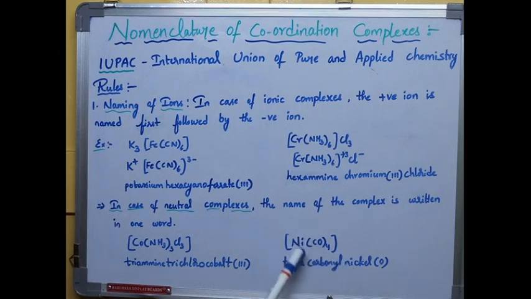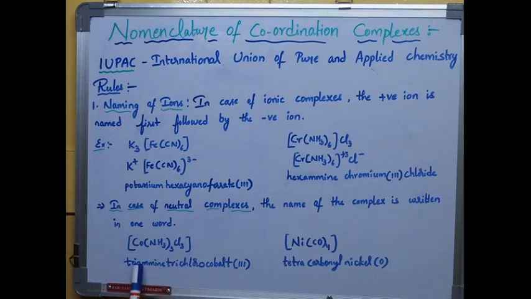You already know how to calculate the oxidation number of different complexes, so you can calculate it and write it in brackets. Now you can see [Co(NH3)3Cl3]. Here you can observe this is a neutral complex. There is no other atom outside the coordination sphere, and no charge on the complex. So I am writing this first: triammine, trichlorocobalt(III).